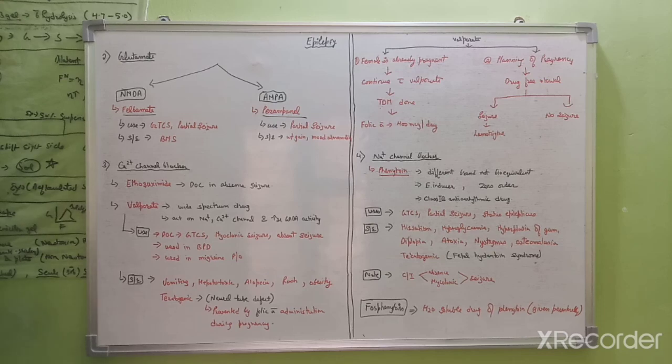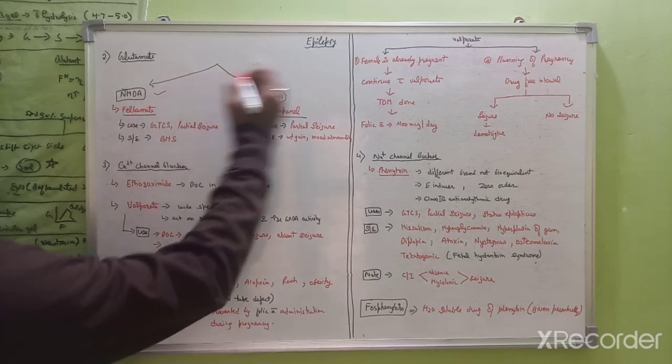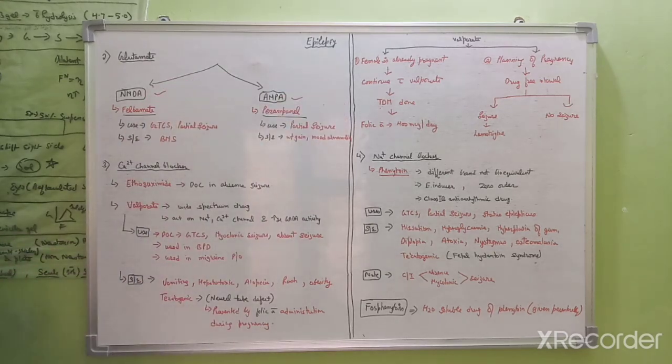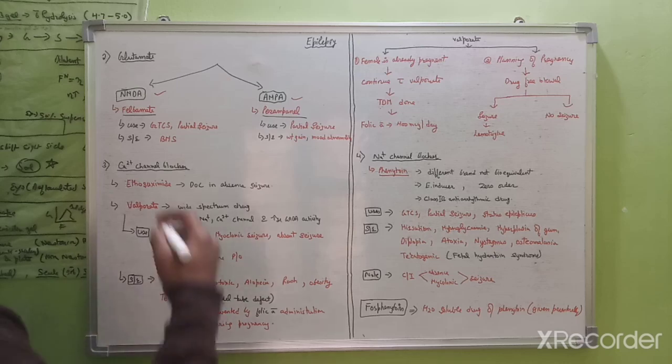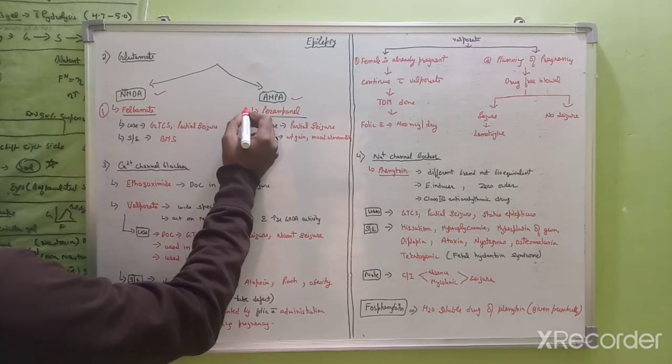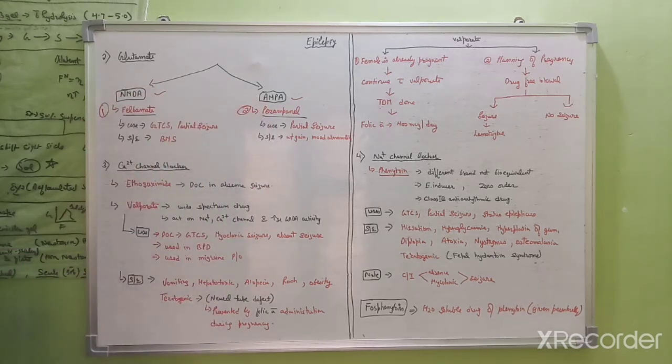So if we block the NMDA and AMPA receptors, glutamate will not perform its function. We have two drugs which act on these receptors. First one is felbamate, which acts on the NMDA receptors, and the second drug is perampanel, which acts on the AMPA receptors. These are the drugs which act on the different receptors on which glutamate acts.